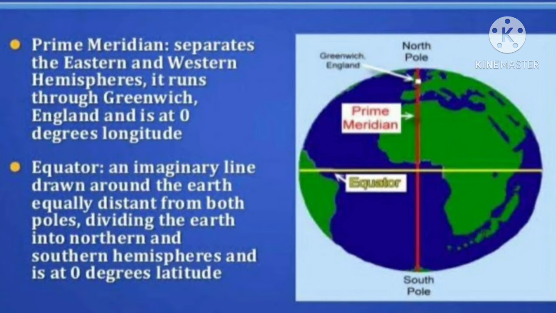Now the next important point is the equator. An imaginary line drawn around the earth equally distant from both poles, dividing the earth into northern and southern hemispheres, and is at 0-degree latitude. In short, we can say that because of the prime meridian, there are eastern and western hemispheres, and because of the equator, northern and southern hemispheres.